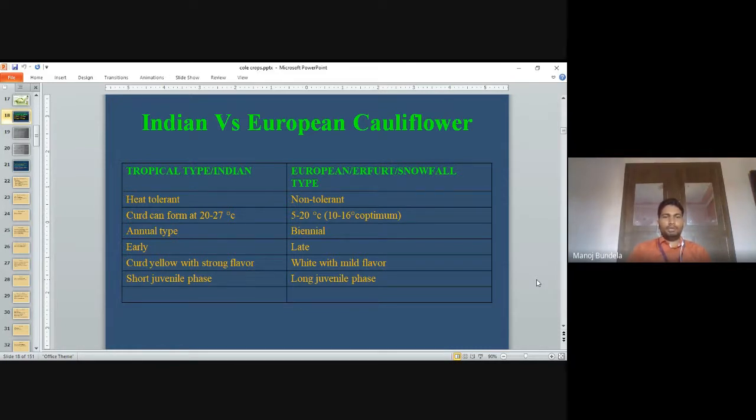Tropical types are annual. European types are biennial, meaning they are biennial for seed production. Tropical types are early types, they come to market early. Temperate types are late varieties, they come late in the market. In tropical type, the curd is yellow with strong flavor. In temperate type, the curd is white with mild flavor. Tropical type has a short juvenile phase. Temperate type has a long juvenile phase.